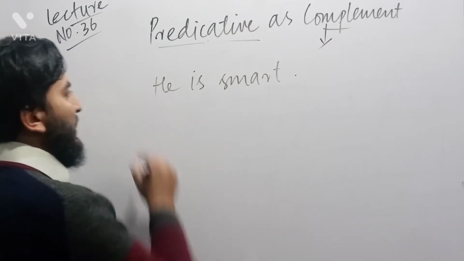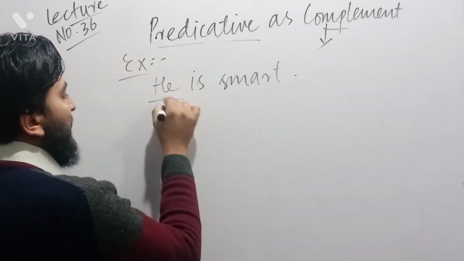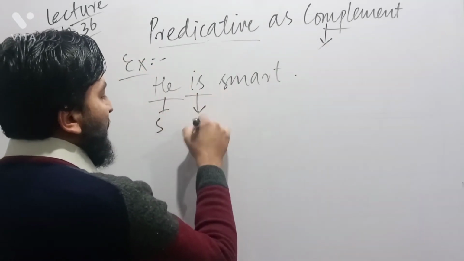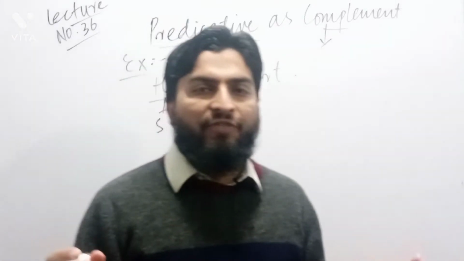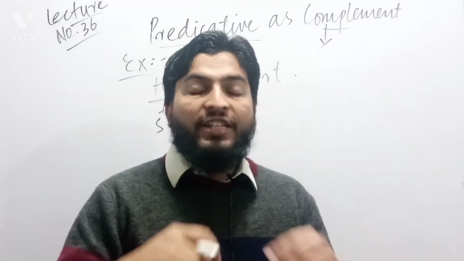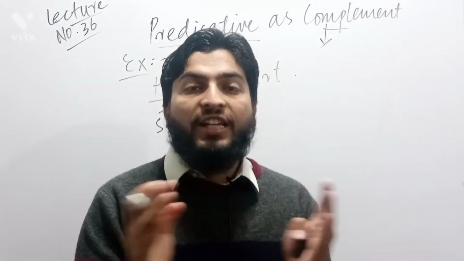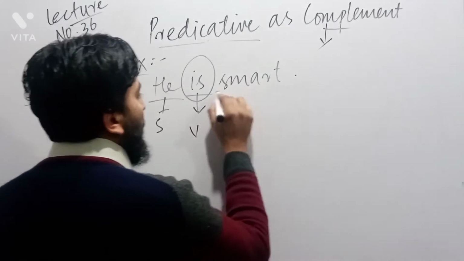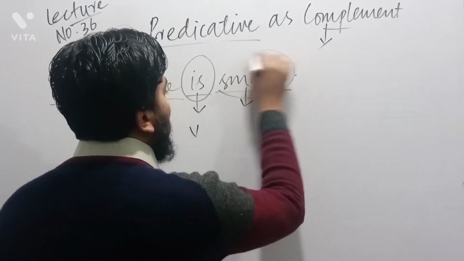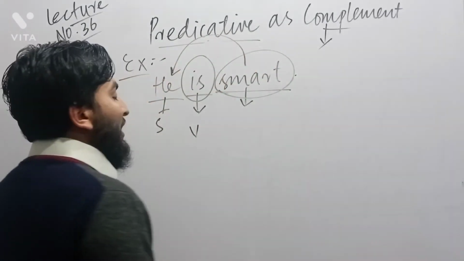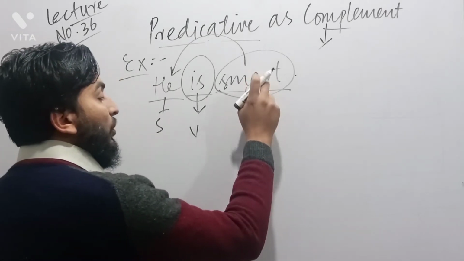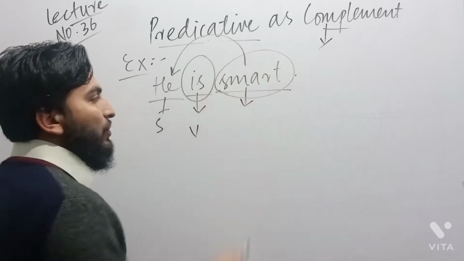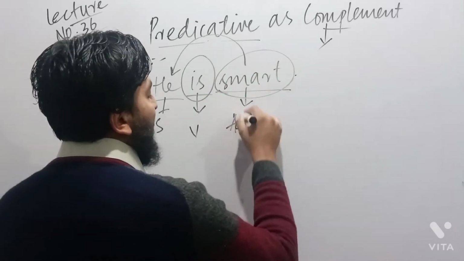Now here, he is smart, it means he is the subject, is is the verb, but it is such a verb which is in fact called a copulative verb because it connects. It is also called a linking verb because it connects the subject with a word, and this word smart talks about he. So he is actually the subject, and this word which talks about the subject is called an adjective.